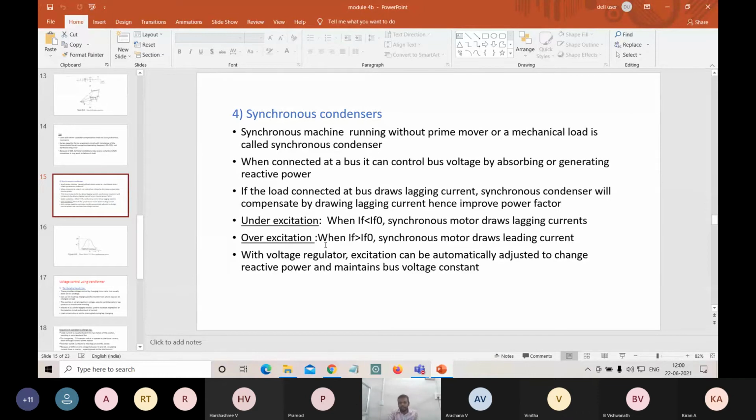And the voltage regulator or excitation can be automatically adjusted to change the reactive power and also to maintain the bus voltage constant. So we have to keep the bus voltage constant as always.